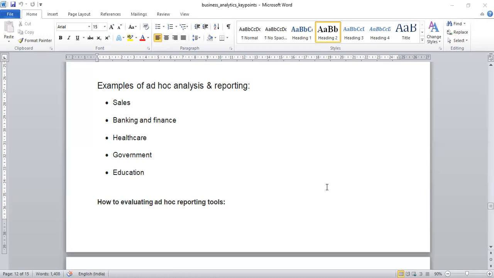And government agencies handle massive amounts of data and use ad hoc analysis to help with challenges and decision making on the local, state, and federal levels. It helps to better allocate funding, boost productivity, and improve resource utilization.